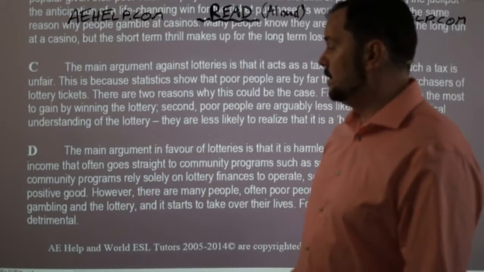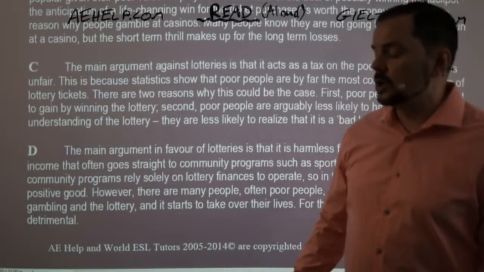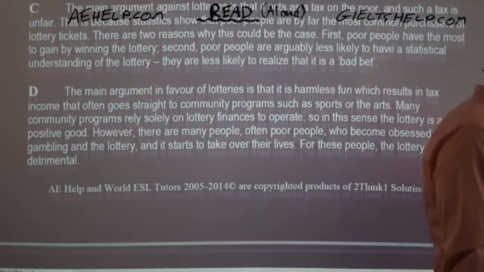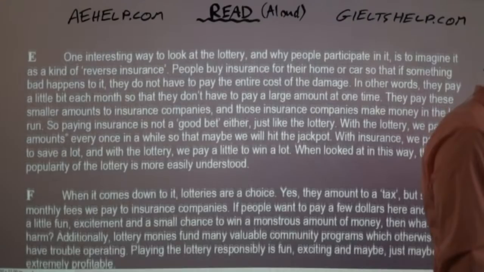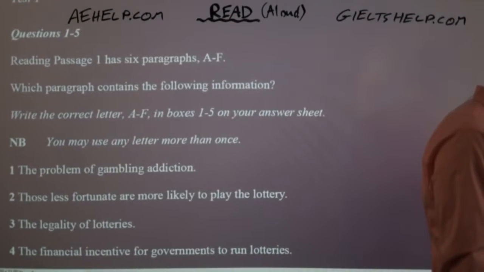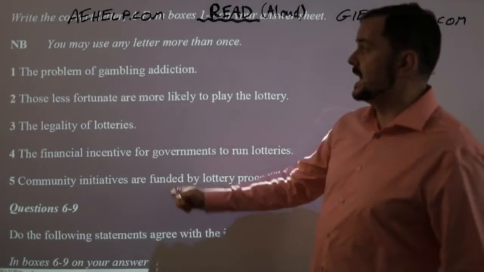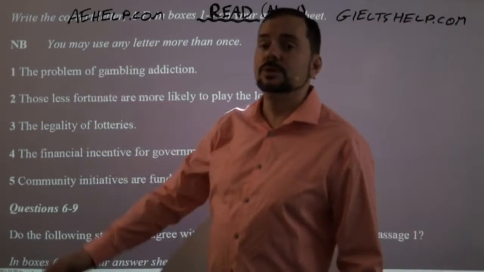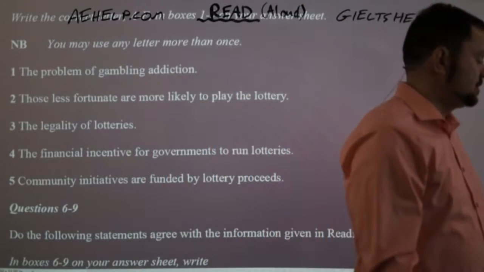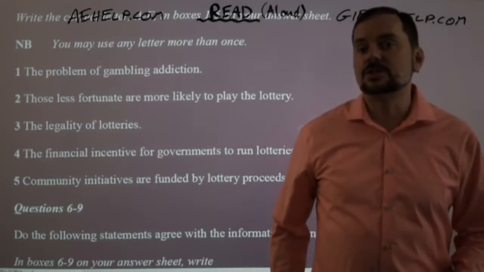And notice how they don't use the word addiction. Okay, so here is a great example of why you have to use good comprehension strategy. Because if some students right now were just skimming and scanning for the word gambling addiction, you would not find that. Okay, everybody sees that? So you wouldn't find the word gambling addiction and you'd start to panic.